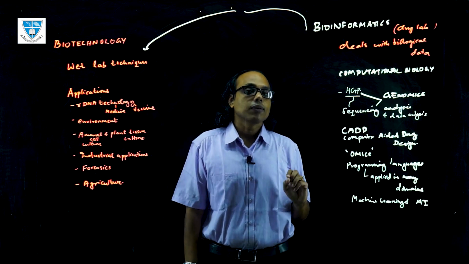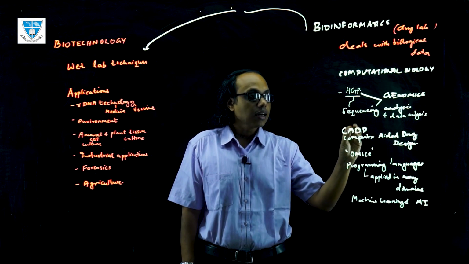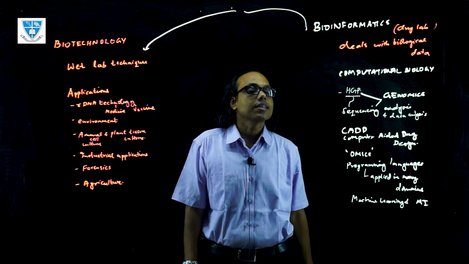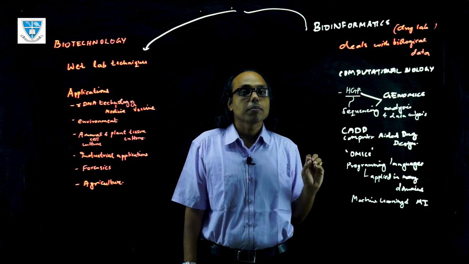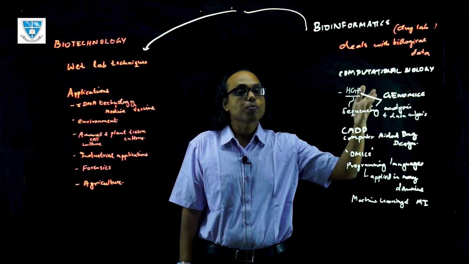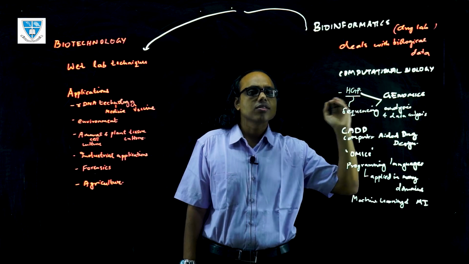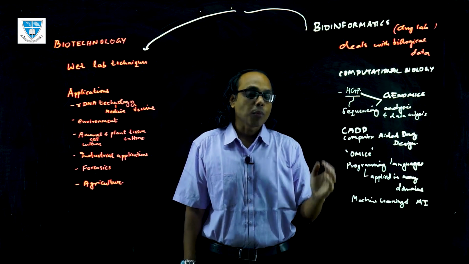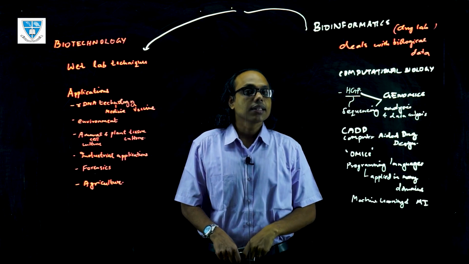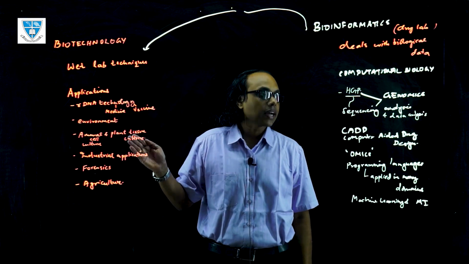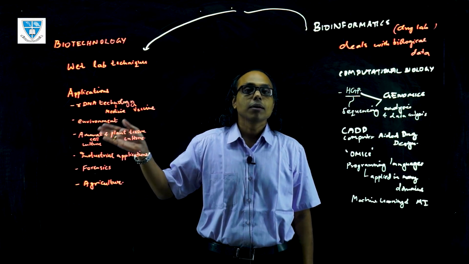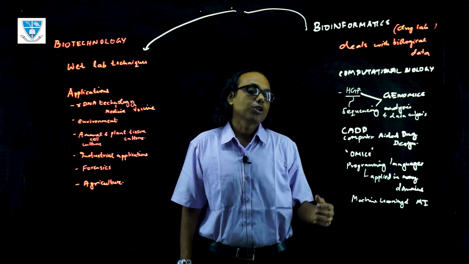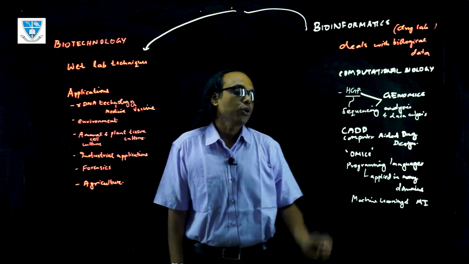Once that data has been generated, what bioinformaticians do is that they analyze this data and they go for specific places. So this is how the genomics branch has come. Genomics is one branch which associates with the genome. The technical, practical part of genomics is contributed by biotechnology. The data analysis and interpretation part is contributed by people who learn bioinformatics.